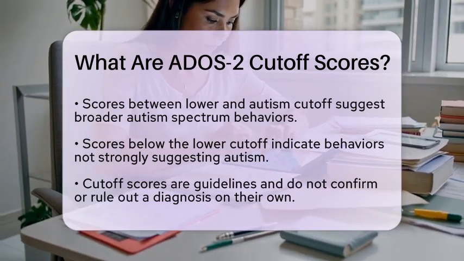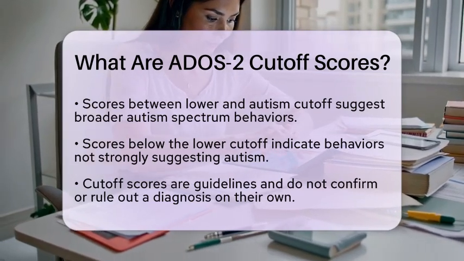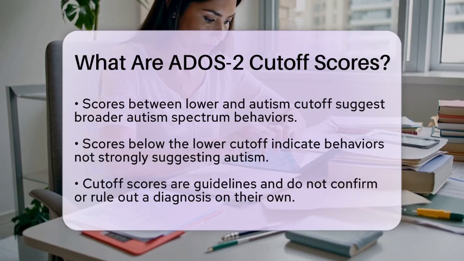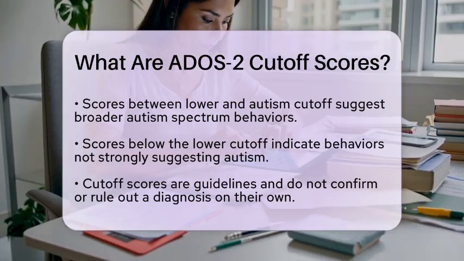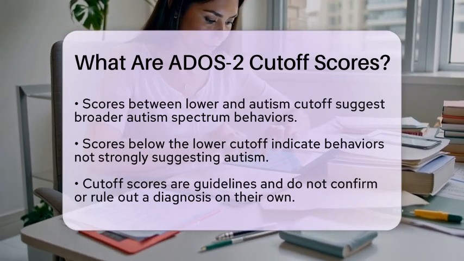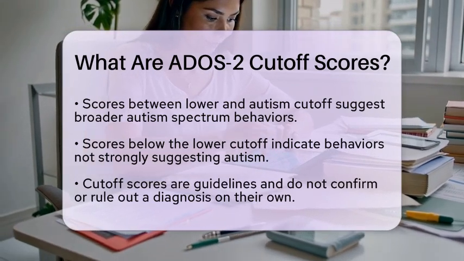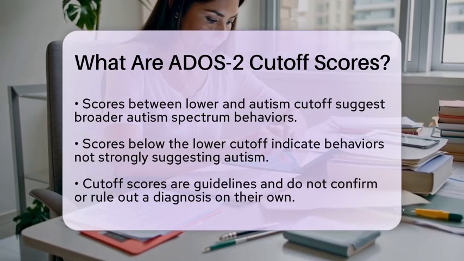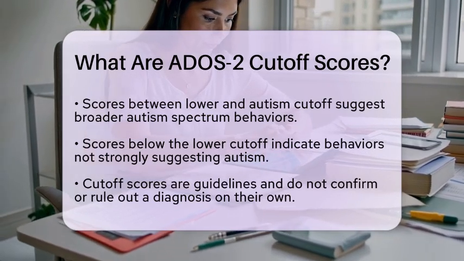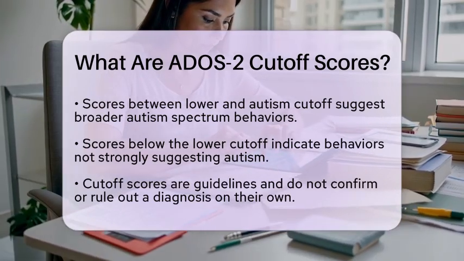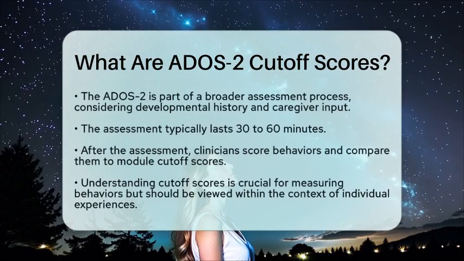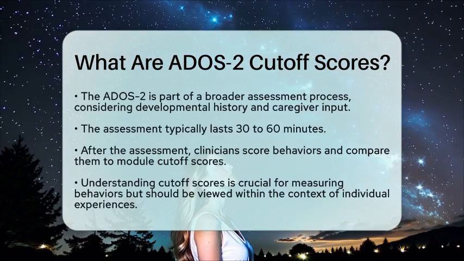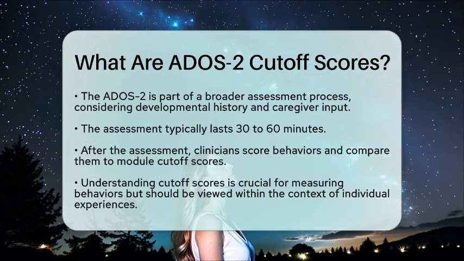The ADOS-2 is part of a larger assessment process for autism spectrum disorder. Clinicians also consider the individual's developmental history, medical background, and input from caregivers. The ADOS-2 provides a direct observation of social and communication behaviors, which is essential for understanding autism-related symptoms. Typically, the ADOS-2 assessment takes between 30 to 60 minutes.